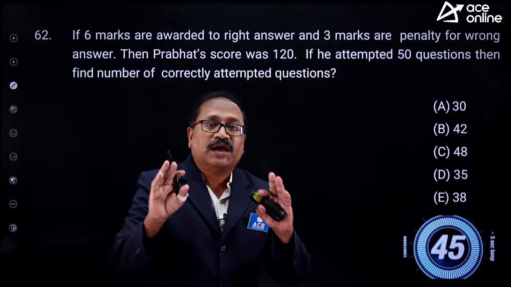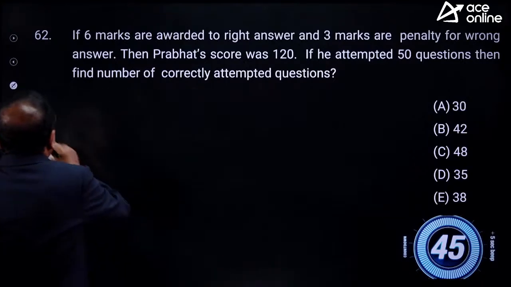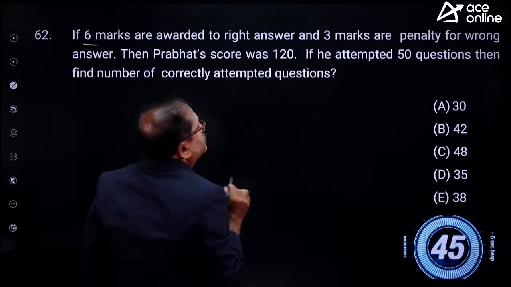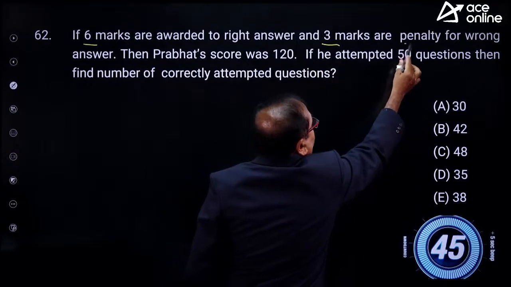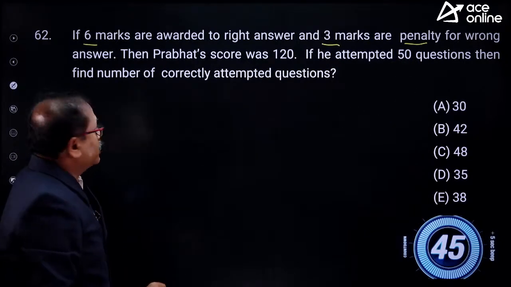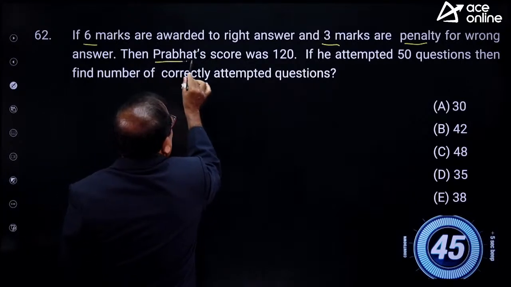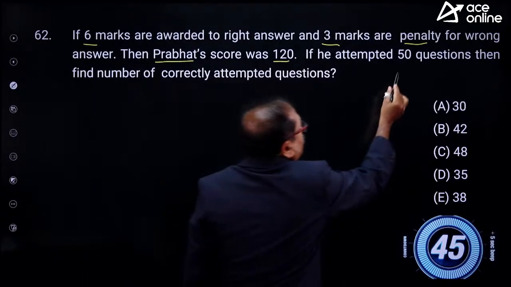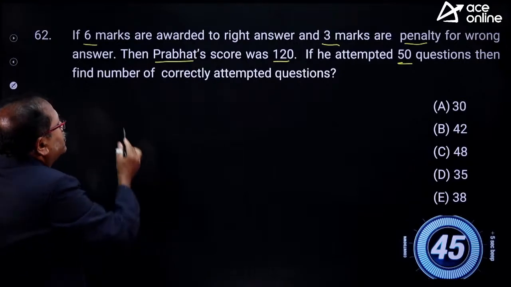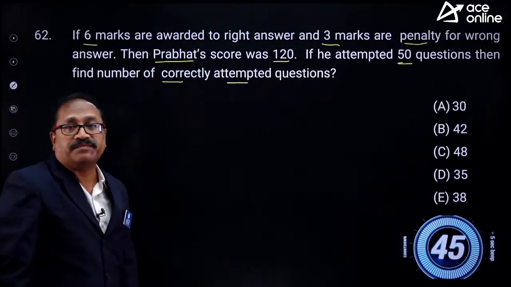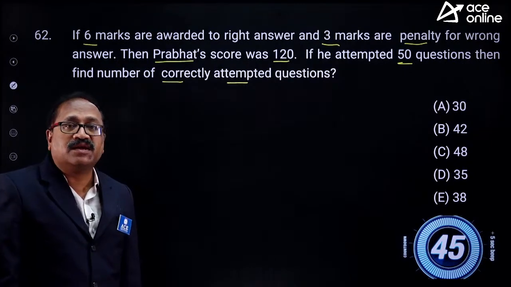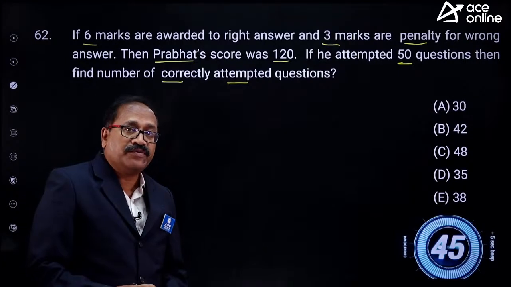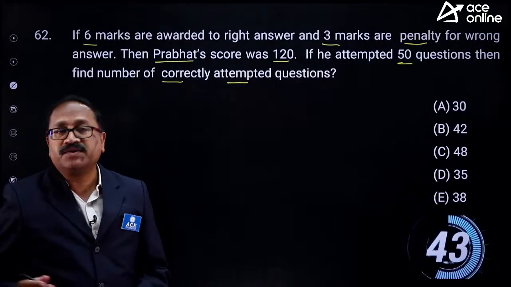This is an arithmetic question. I will read the question, then I will give the time. Are you equally comfortable over here? 6 marks are awarded to the right answer and 3 marks are penalty for wrong answers. Now, Prabhat's score was 120. If he attempted 50 questions, find the number of correct attempts. This is an IBPS previous year clerk paper question. I give time to you. Try to answer the question now.